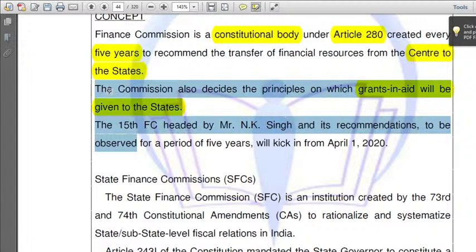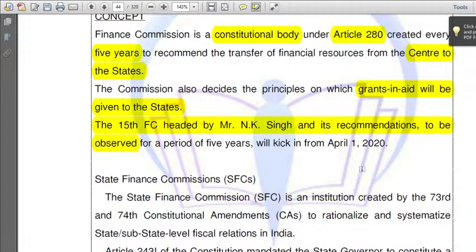Now, recently, the 15th Finance Commission, headed by whom? NK Singh, to be observed for a period of 5 years. How many years? 5 years. It will kick in from April 1, 2020.